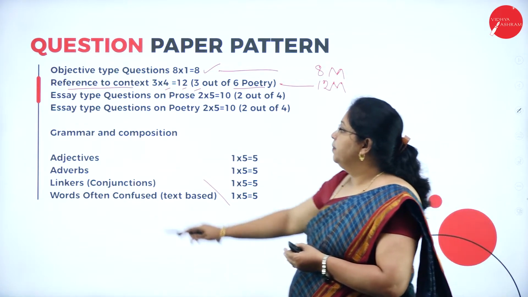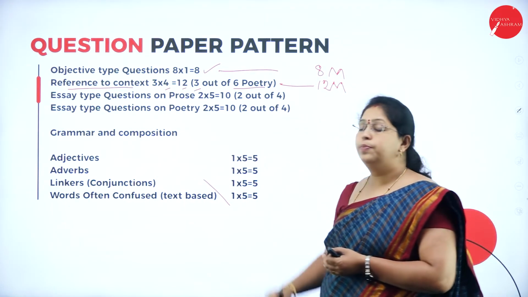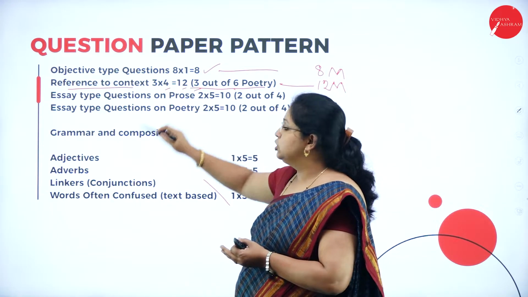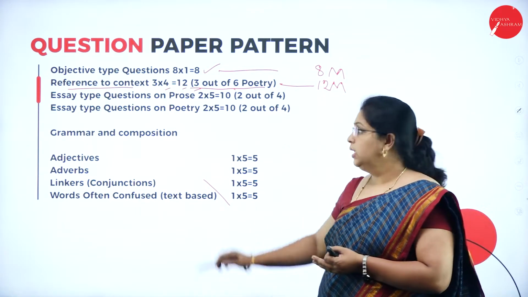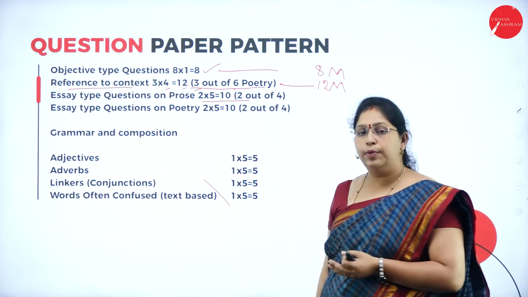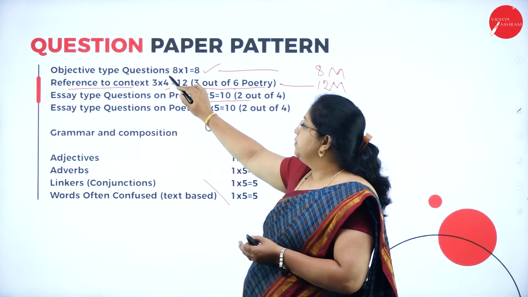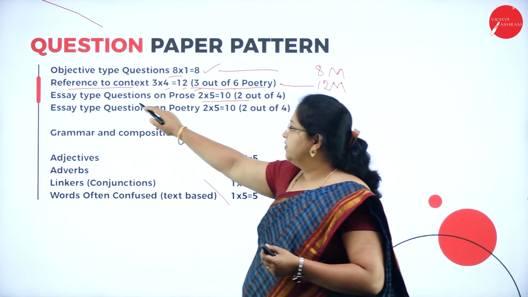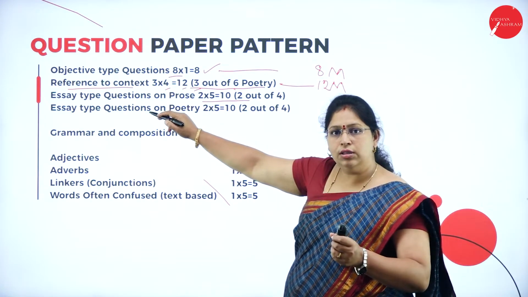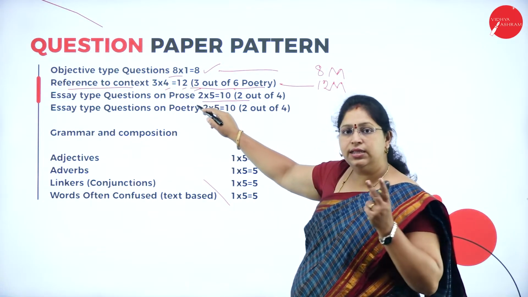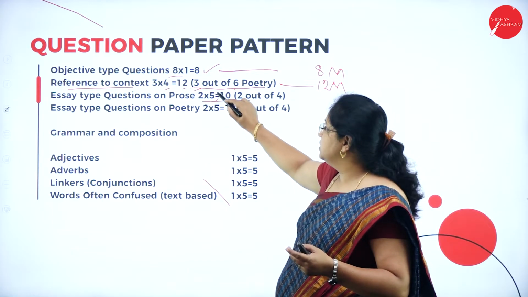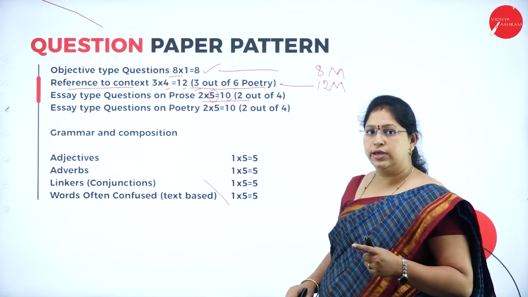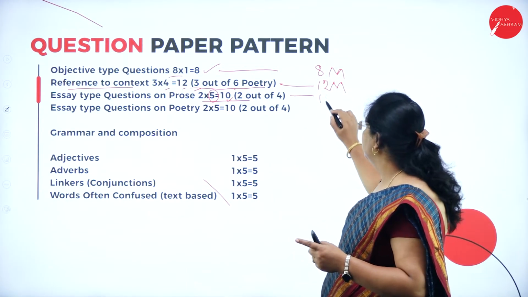Then essay type questions on prose. You should know that the previous part is only for poetry, and this part is only for prose. The first main is together for prose and poetry. In essay type questions, it is only on prose. You have to answer any 2. Each question carries 5 marks, so this main will be for 10 marks.